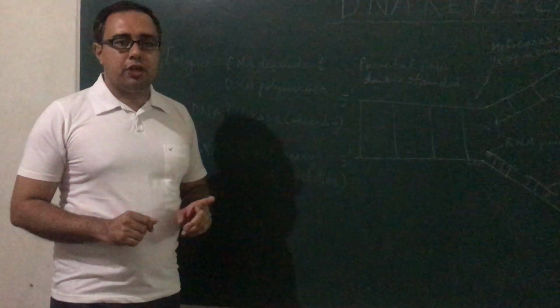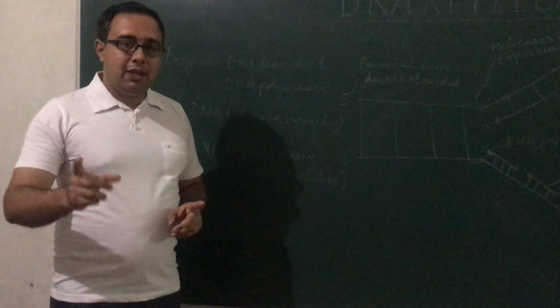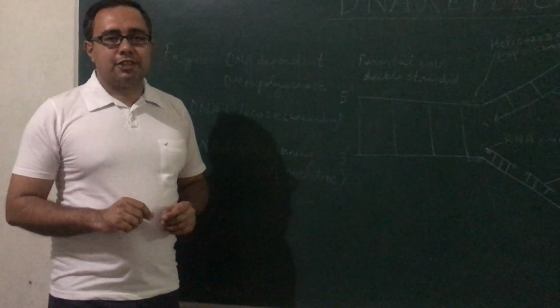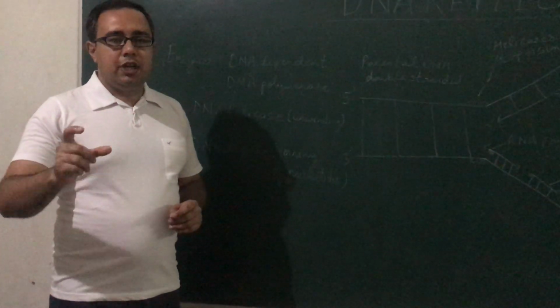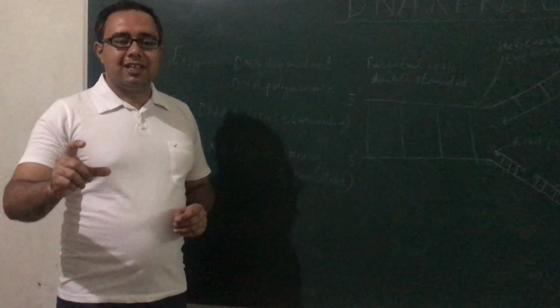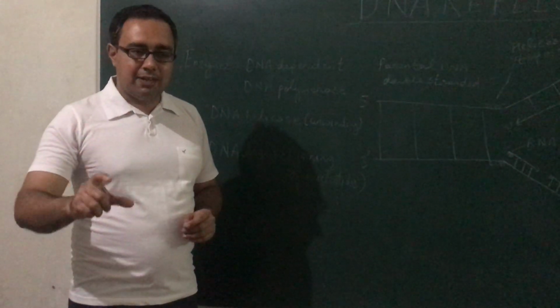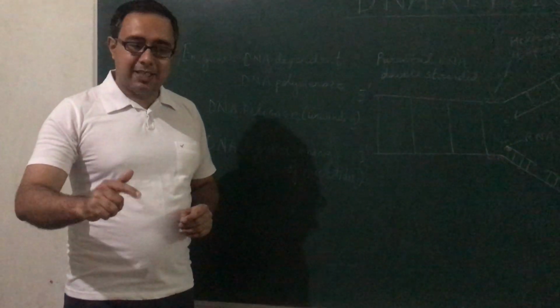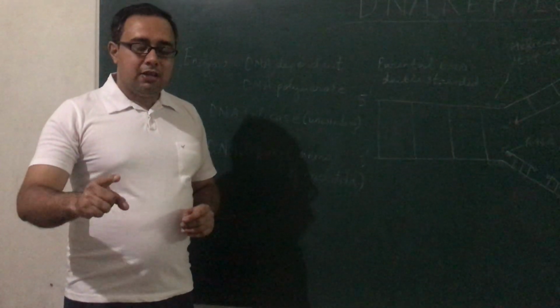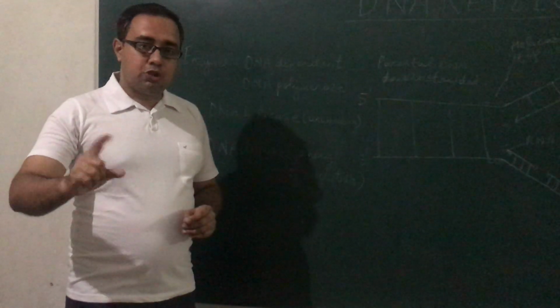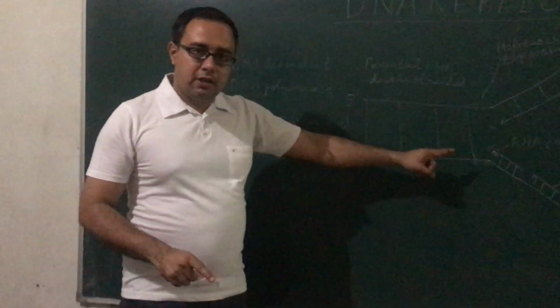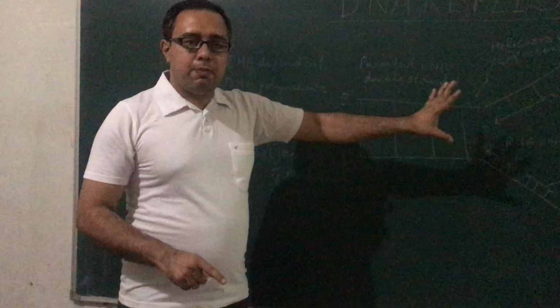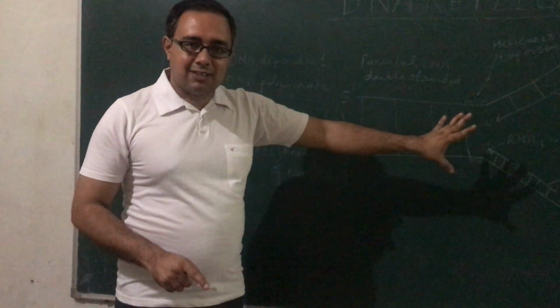In the case of prokaryotes, DNA replication takes place during cell division, and there too the DNA replication takes place from the ori site, which means the origin of replication site.